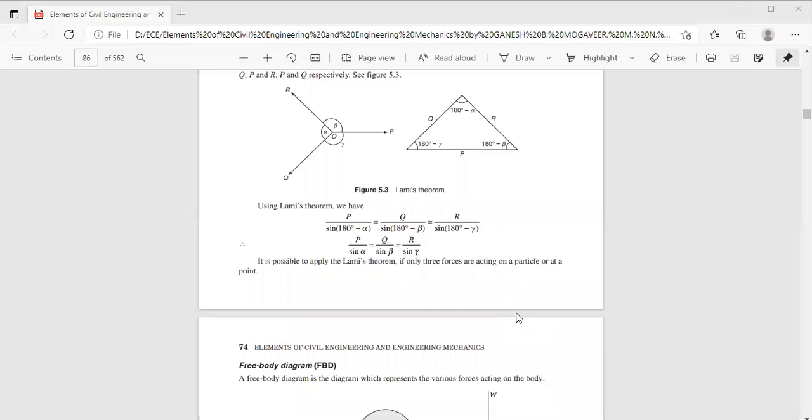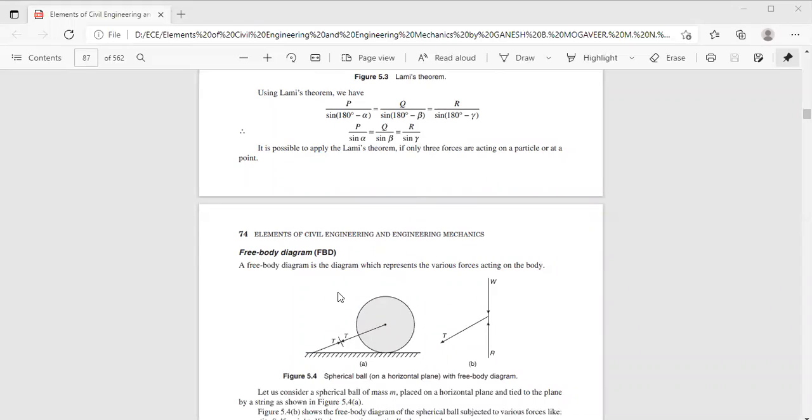So a free body diagram is a simple line diagram showing all the forces acting at various points on a body. Now, say we have to draw a free body diagram of this. Here you have a circular sphere, and it is resting on a horizontal plane. A sphere of weight W is resting on a horizontal plane, and it is being connected by means of a cable or a string. Now we have to draw the free body diagram.